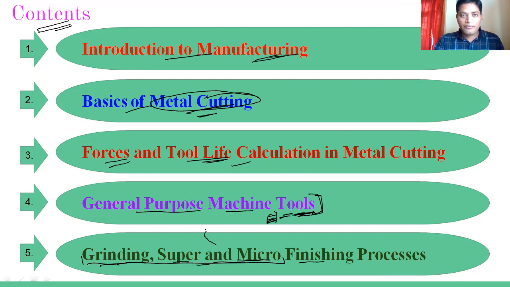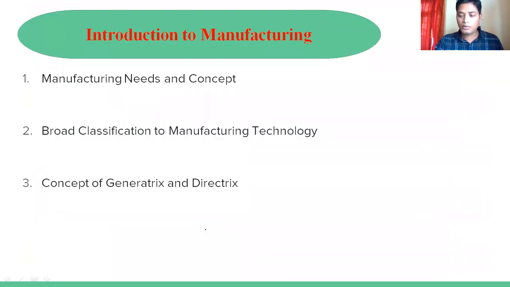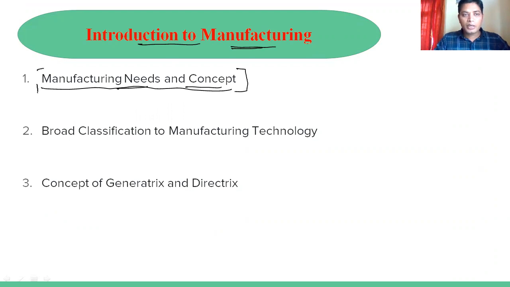Let's start with the broad classification in the units, one by one. So the first unit is related to the basic introduction to manufacturing technology. There are three things we'll discuss. First is manufacturing needs and the concept. Basically, why we have to consider it, because we are starting from here. We are going to study manufacturing technology, or the machining process, we can say. So why do we have to study this subject? What is the need of that and what is the concept behind that?